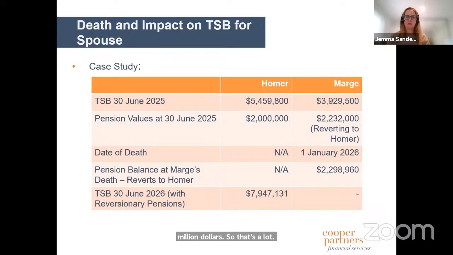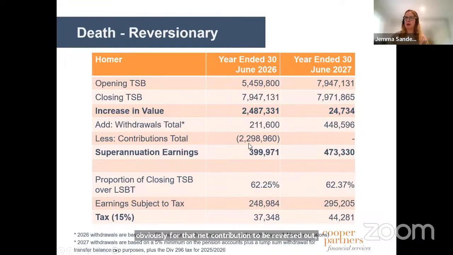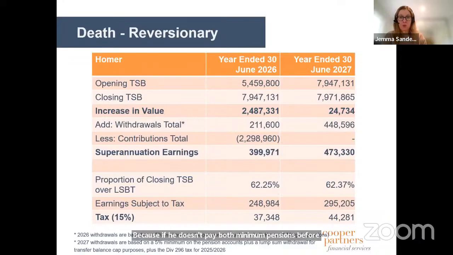Now, there is a mechanism, obviously, for that net contribution to be reversed out. And you can see there where this contribution gets taken out of the equation because we've got an increase in value of 2.5 million or thereabouts. Now, this withdrawal figure of the 211,000, that's both his minimum and her minimum. Because if he doesn't pay both minimum pensions before 30 June 26, then the pension exemption will not apply. So that's quite important from that perspective. So that will be added back.